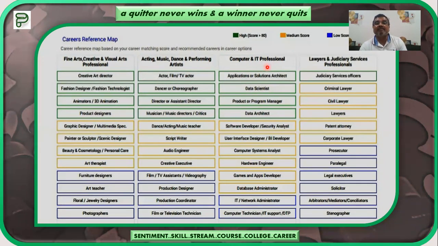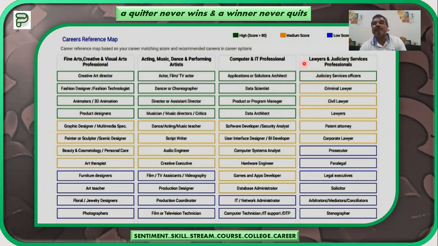For this particular child, application or solutions architect, data scientist, program manager, or data architect are the top rated four career titles if he opts for computer and IT professional. Similarly, lawyers in judiciary services has only one green box.